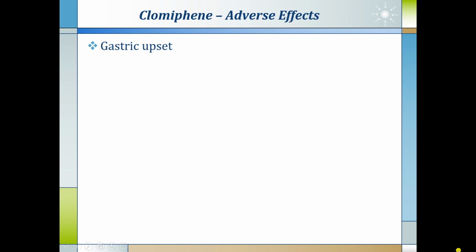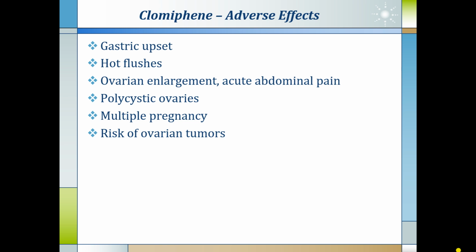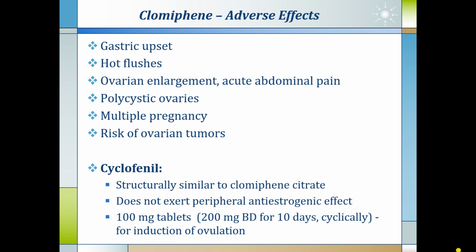Adverse effects of clomiphene citrate are gastric upset, hot flushes, ovarian enlargement and acute abdominal pain, polycystic ovaries, multiple pregnancy because it is an ovulation induction drug. Risk of ovarian tumors is high.